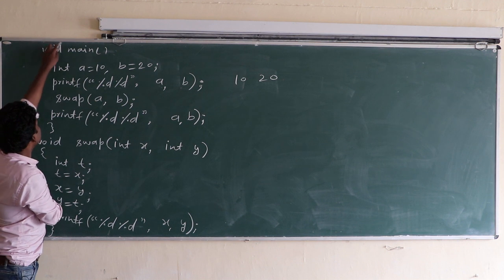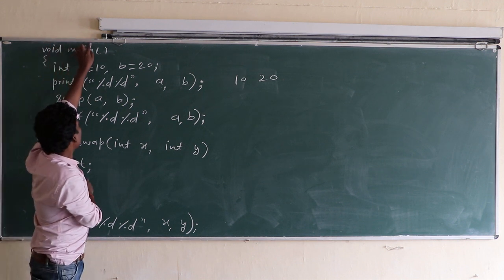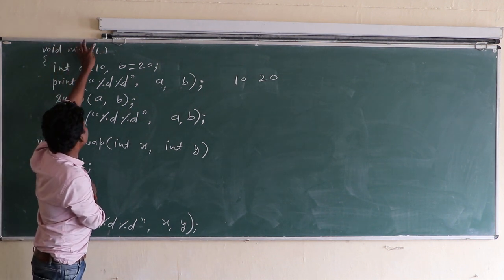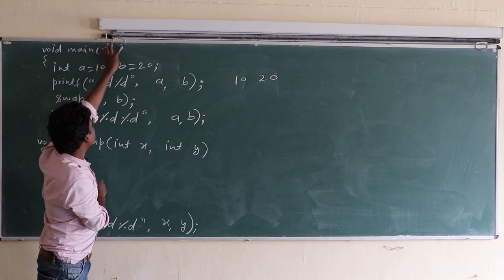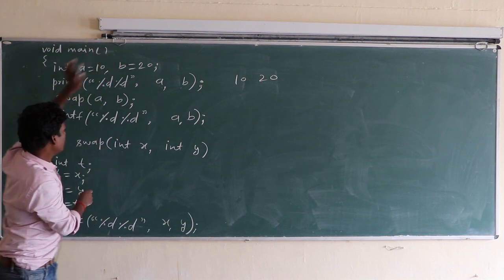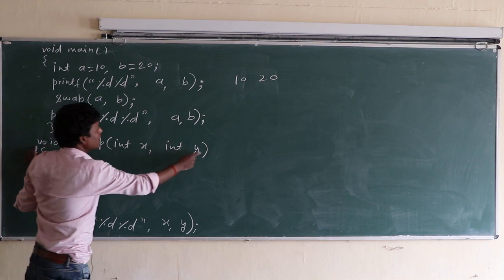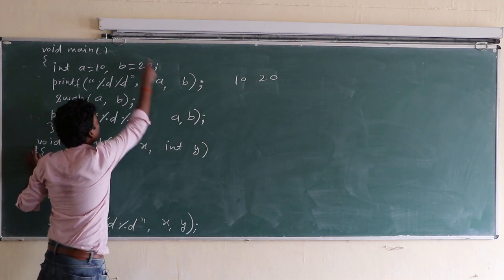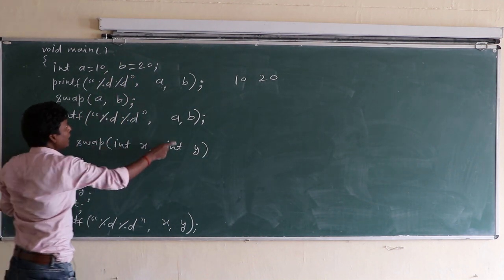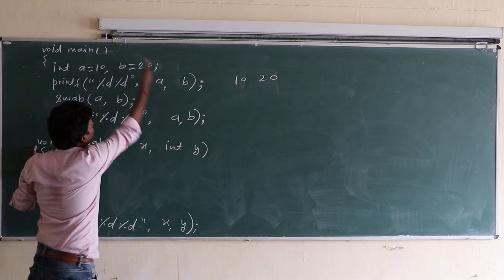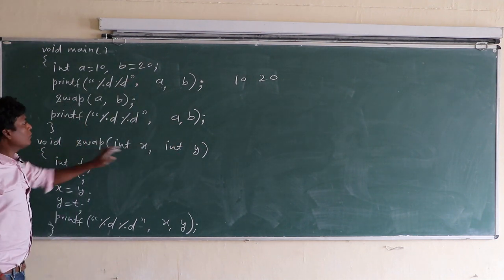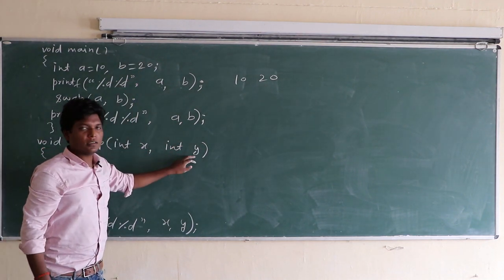Here, void swap(int, int); basically you have to copy this line and put a semicolon at the end. Okay class, and remove the variables x and y.